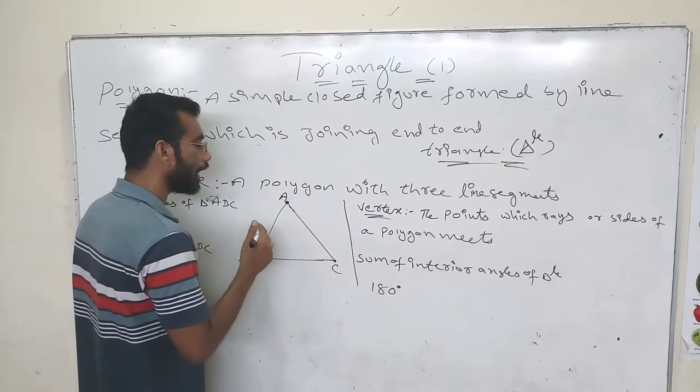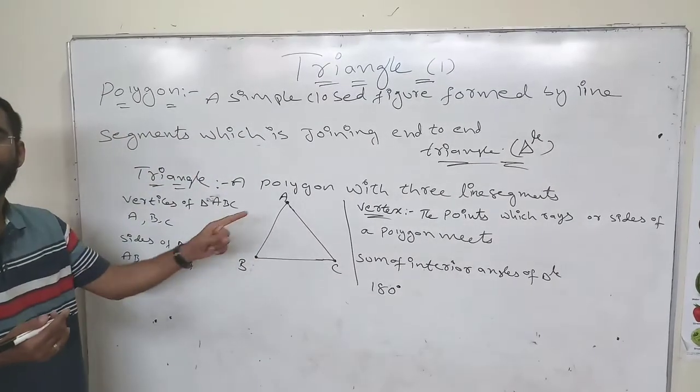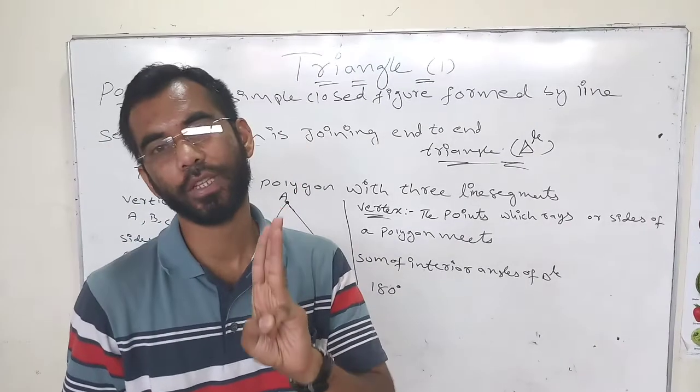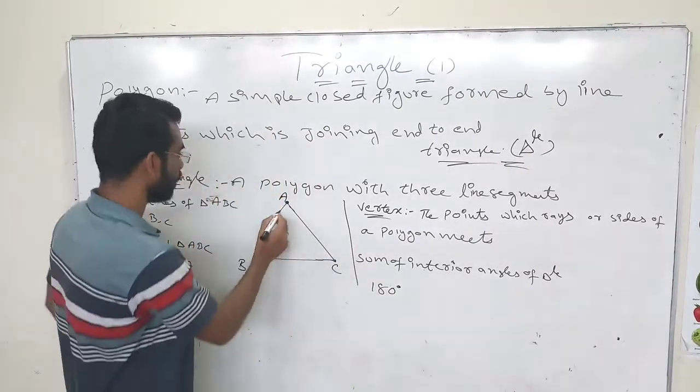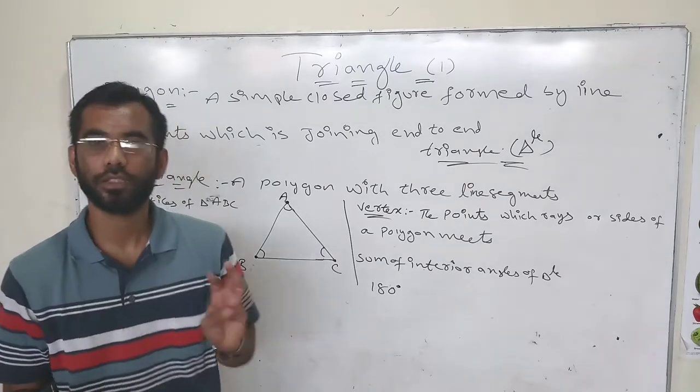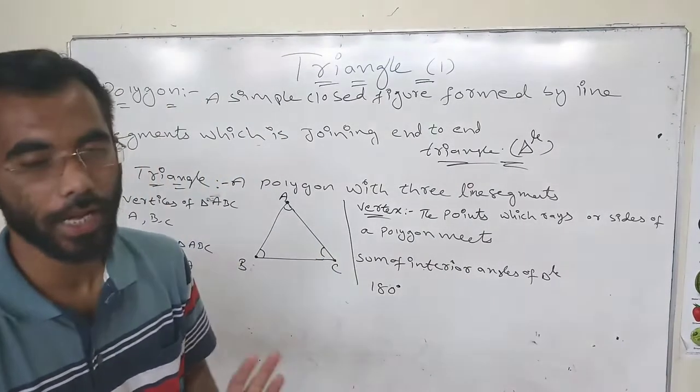How many angles will be in one triangle? There are three angles. It should be only three angles. There will be three angles in a triangle because see, 1, 2, 3. Three corners, three angles.